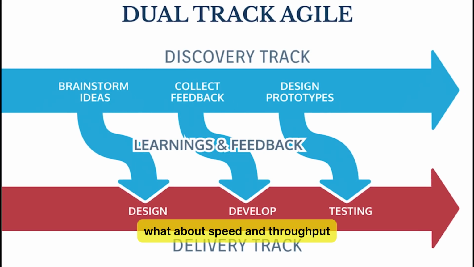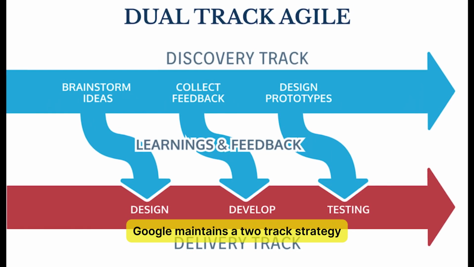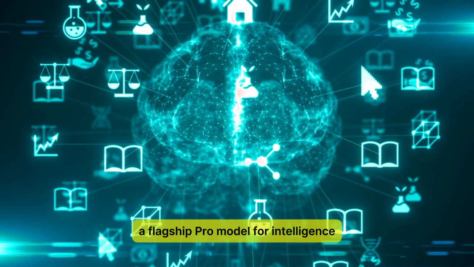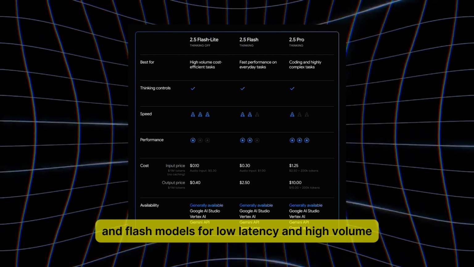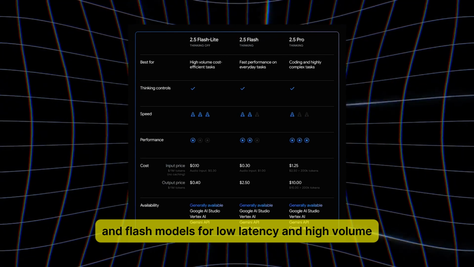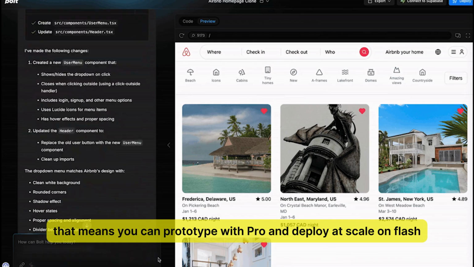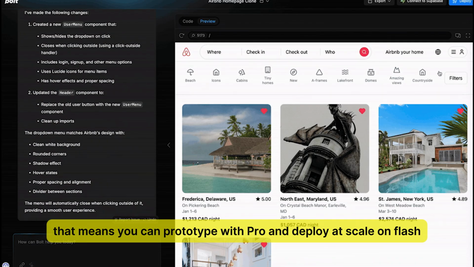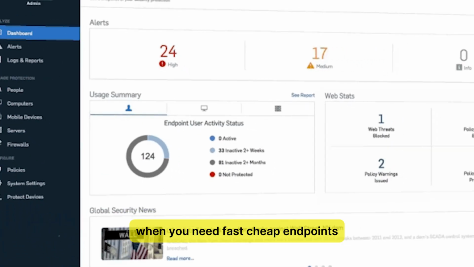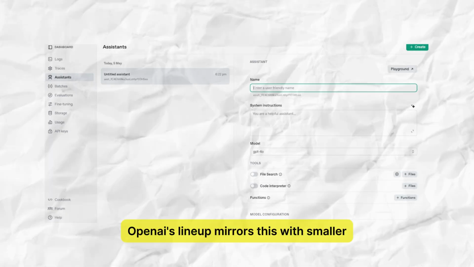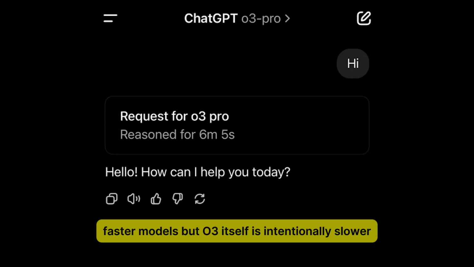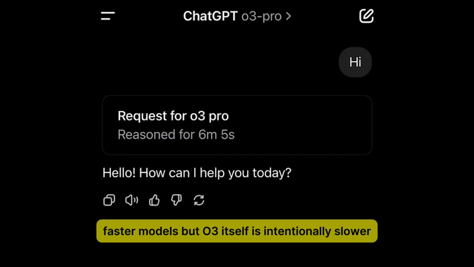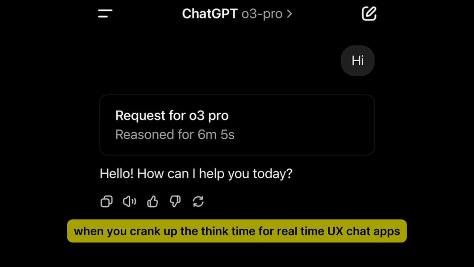What about speed and throughput? Google maintains a two-track strategy: a flagship Pro model for intelligence, and Flash models for low latency and high volume. That means you can prototype with Pro and deploy at scale on Flash when you need fast, cheap endpoints. OpenAI's lineup mirrors this with smaller, faster models, but O3 itself is intentionally slower when you crank up the think time.